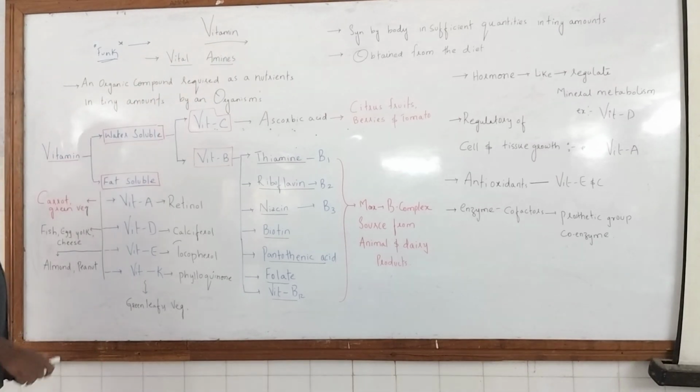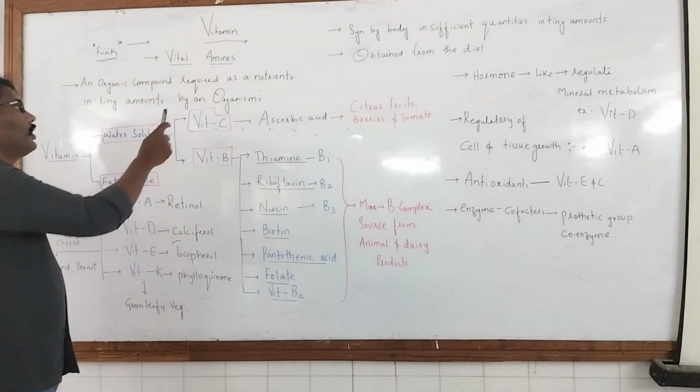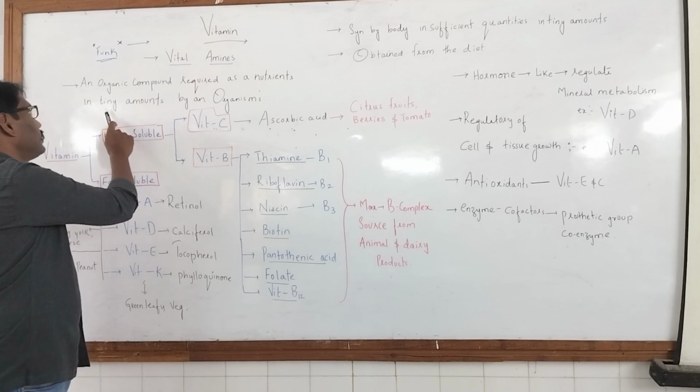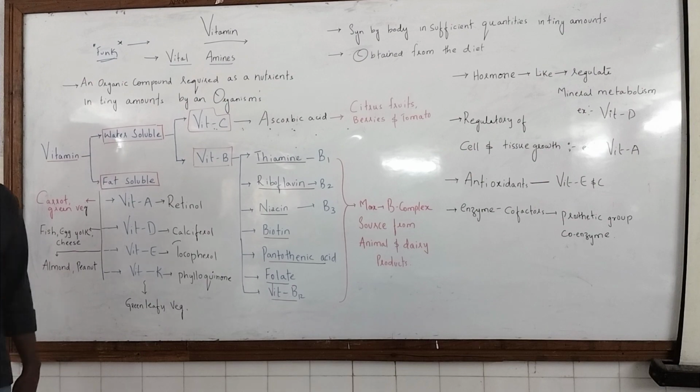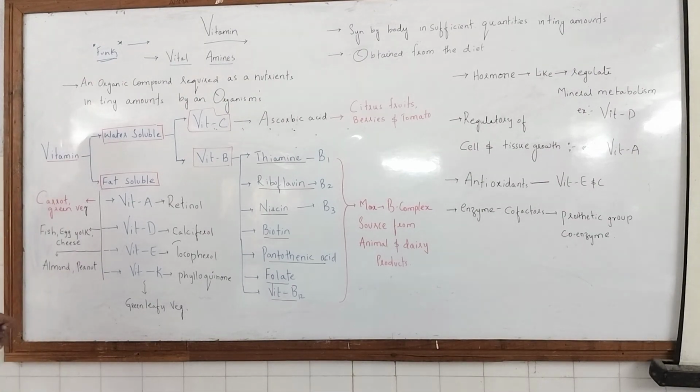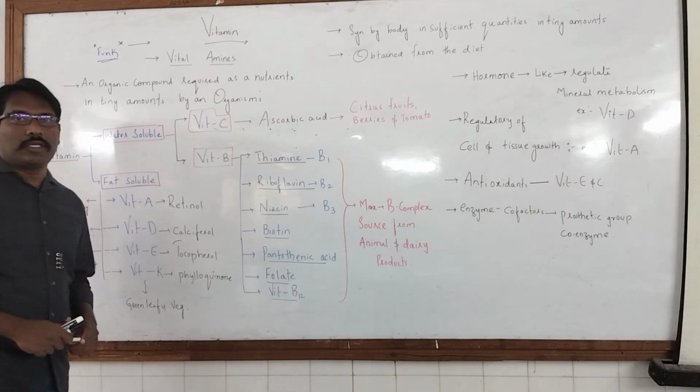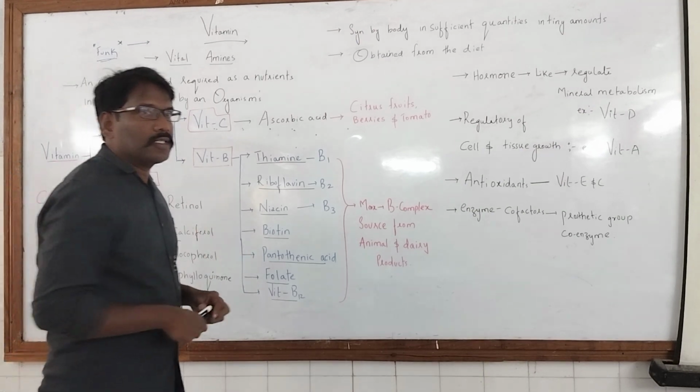A vitamin is an organic compound required as a nutrient in a tiny amount in our body. These vitamins are obtained from different sources. Why can't our body synthesize them?